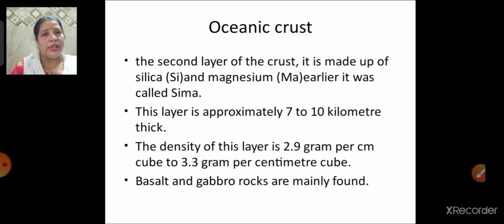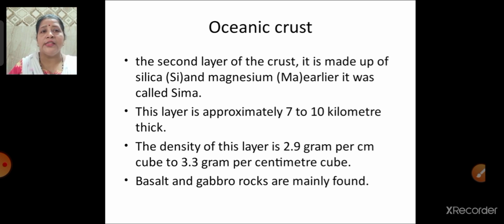So earlier it was known as Sima. Continental crust was known as Sial and oceanic crust is known as Sima. Why is it known as Sima? Because it is composed of silica and magnesium. Si of silica and Ma of magnesium. Now this layer is approximately 7 to 10 kilometers thick.